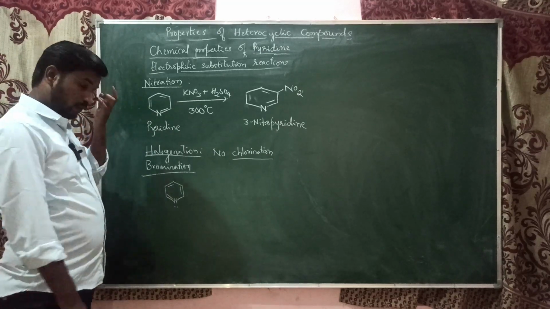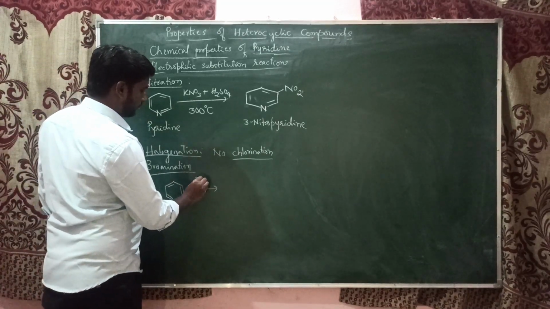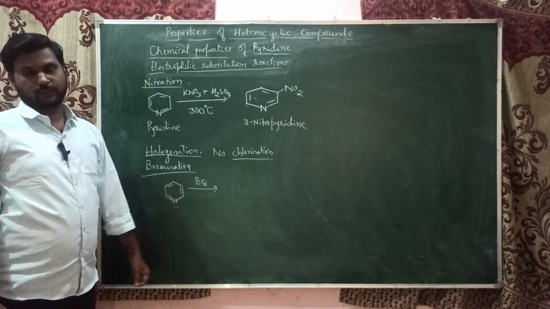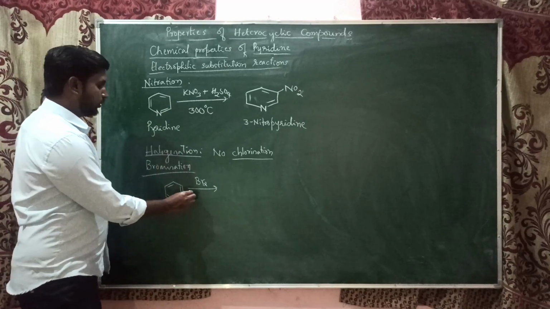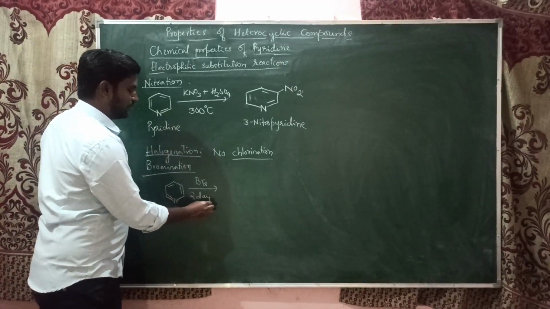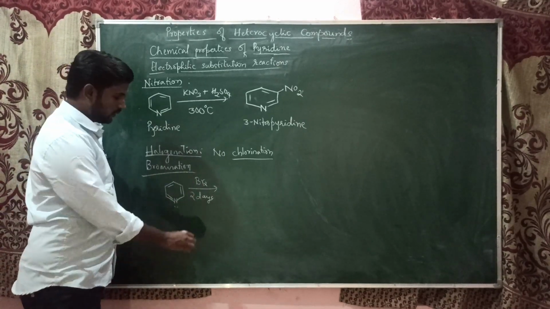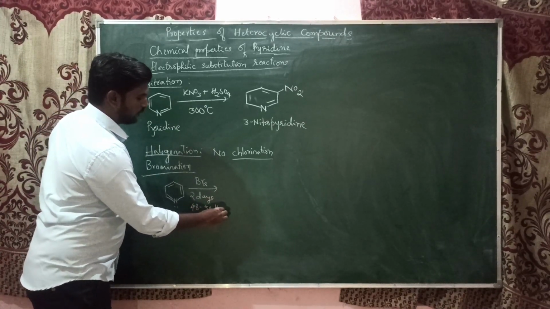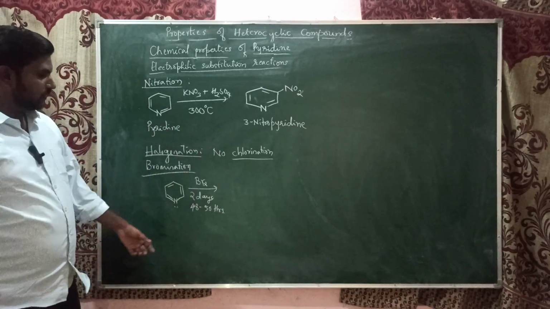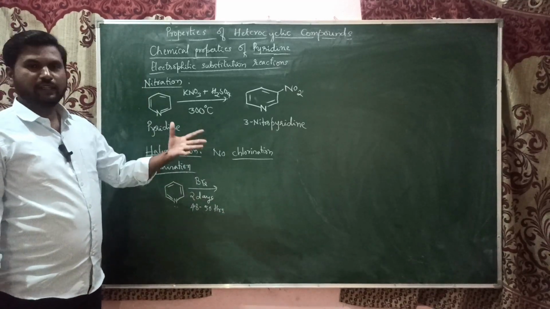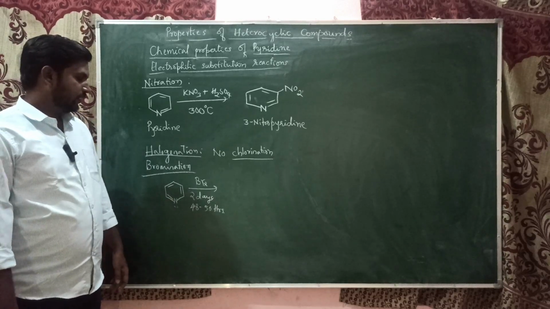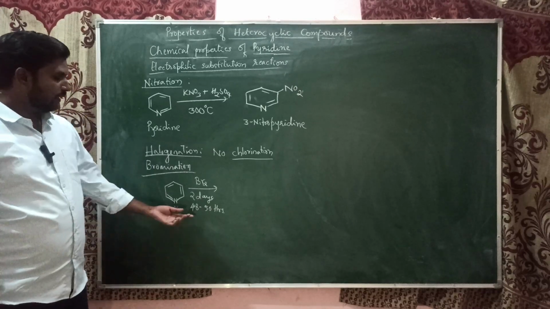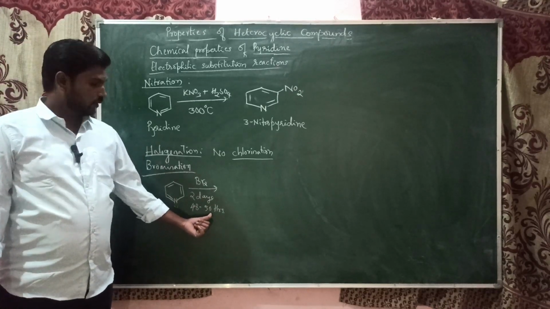So when pyridine is reacted with bromine, this reaction is very slow. It will take around 2 days to complete the reaction, about 48 to 50 hours. It's a very slow reaction. In the case of pyrrole and furan, we could do it in minutes, but here it will take more than 2 days.